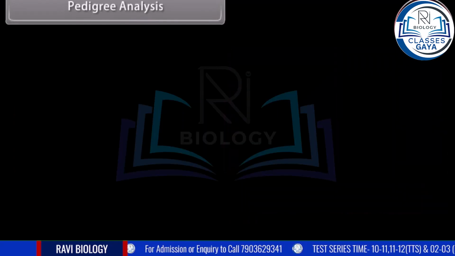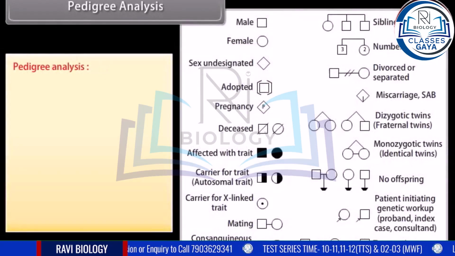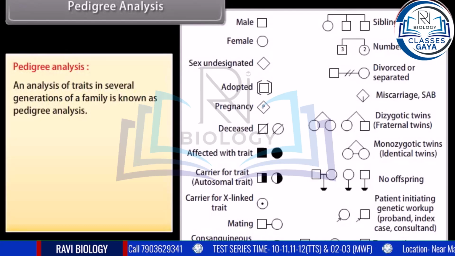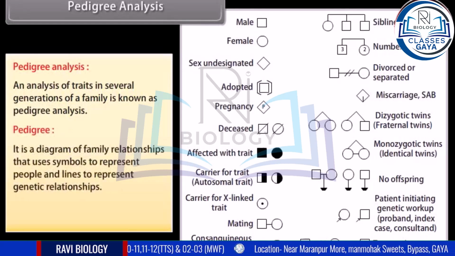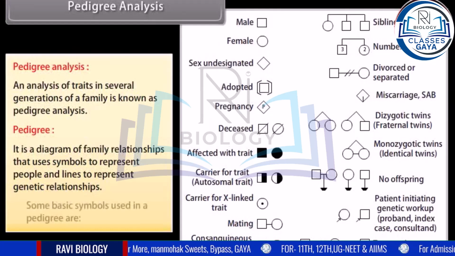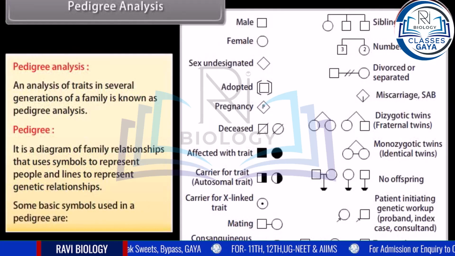Pedigree analysis. An analysis of traits in several generations of a family is known as pedigree analysis. A pedigree is a diagram of family relationships that uses symbols to represent people and lines to represent genetic relationships. Some basic symbols used in a pedigree are: